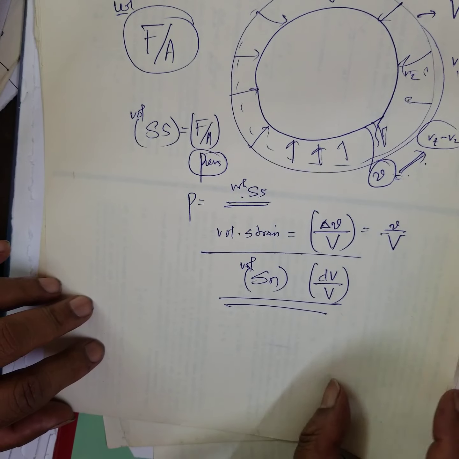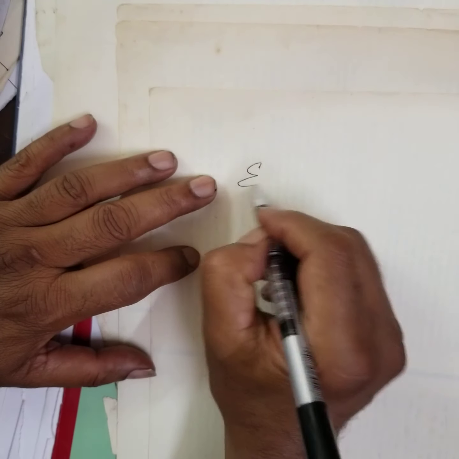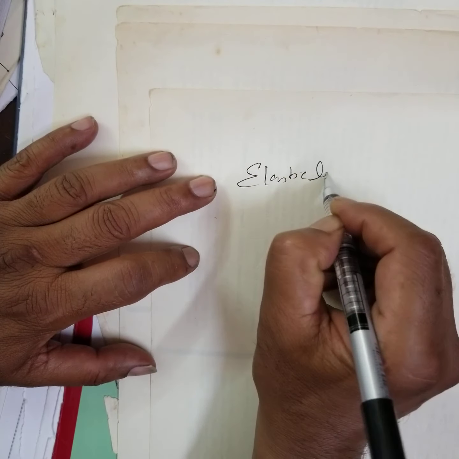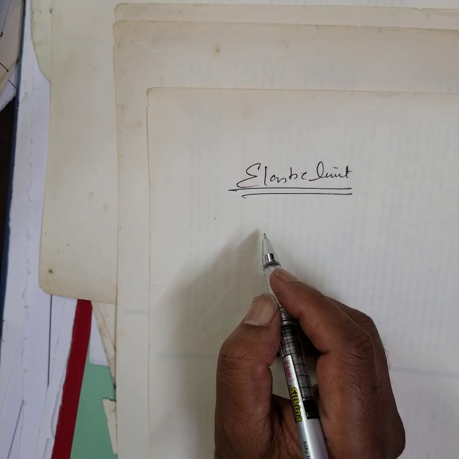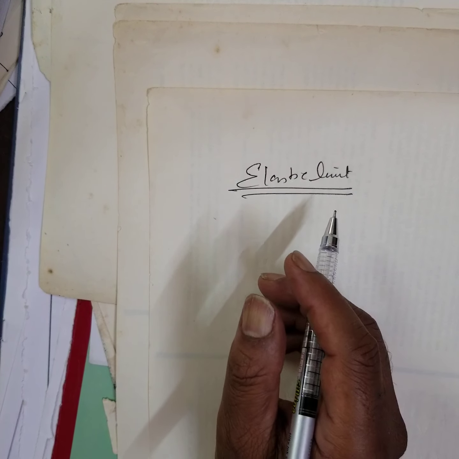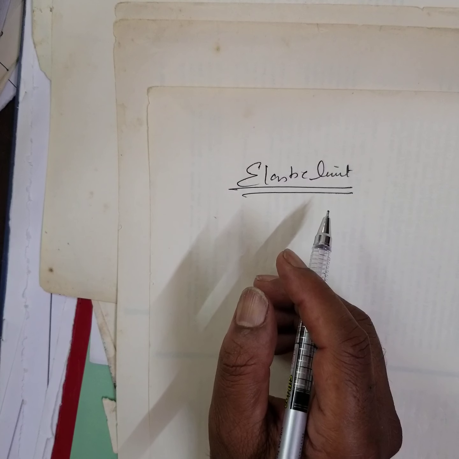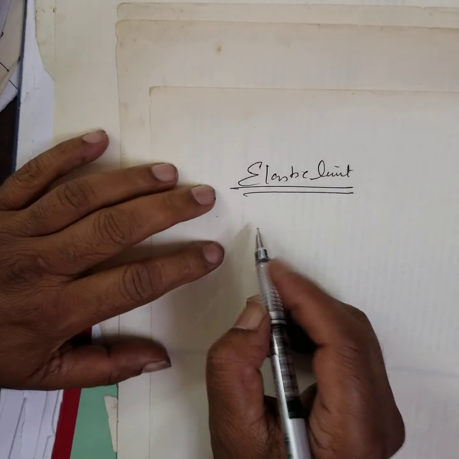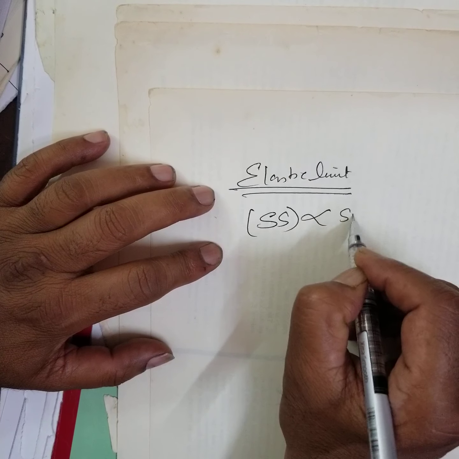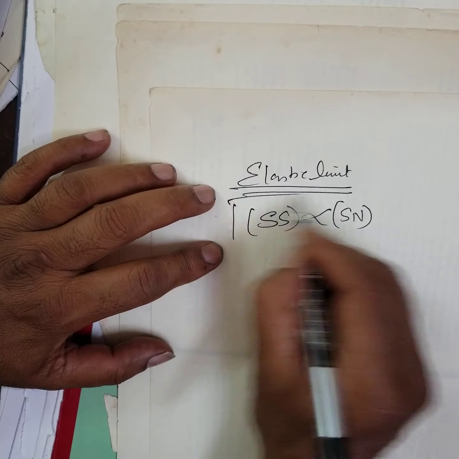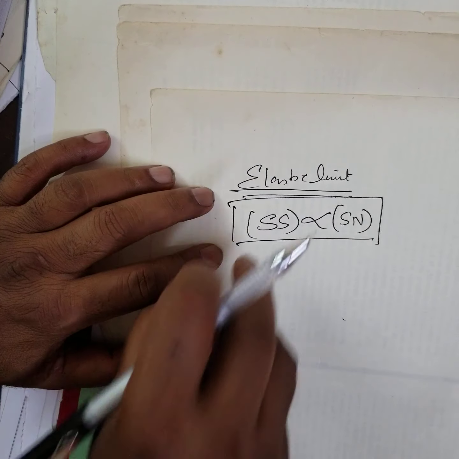Now, what is elastic limit? I'll tell you. First I have to tell what is elastic limit. It has been found experimentally that for many substances the strain produced by a given stress is directly proportional to it, immaterial of what type of stress you give.